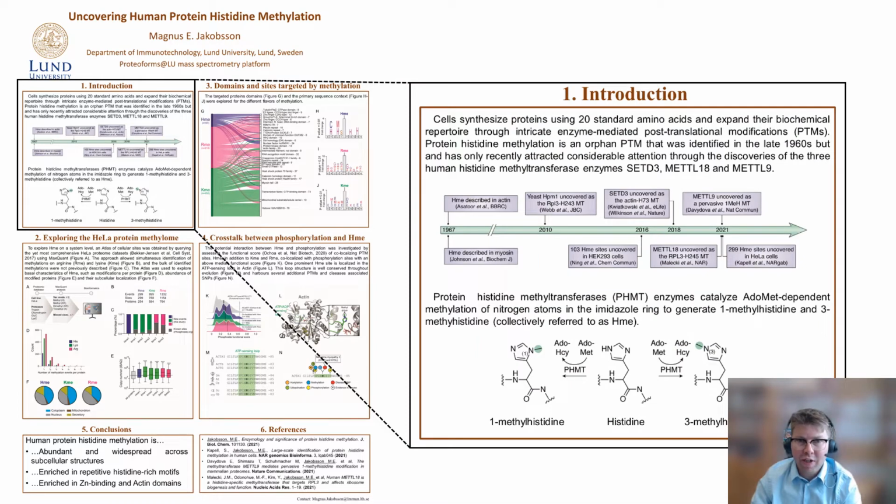Methylation of histidine is an elusive PTM that was discovered in the late 1960s, and it has only recently gained significant attention through the discovery of 3 human histidine methyltransferase enzymes, corresponding to the SETD3 enzyme, the METTL18 enzyme, and the METTL9 enzyme. The study that I'm presenting today represents the first system-level analysis of the PTM.